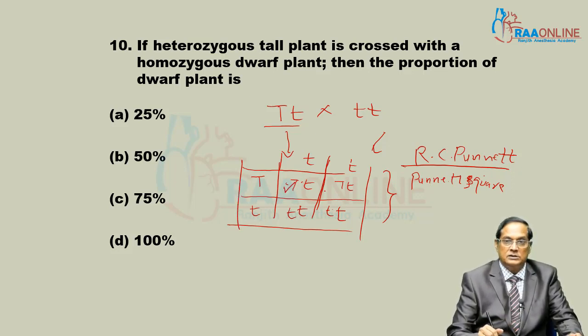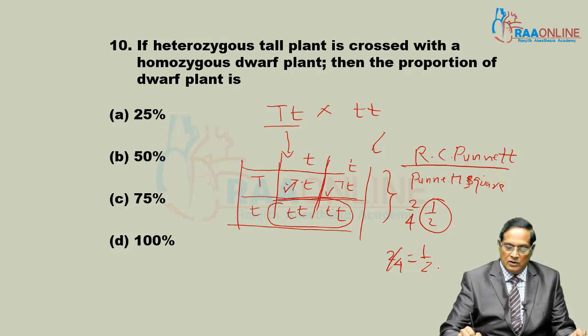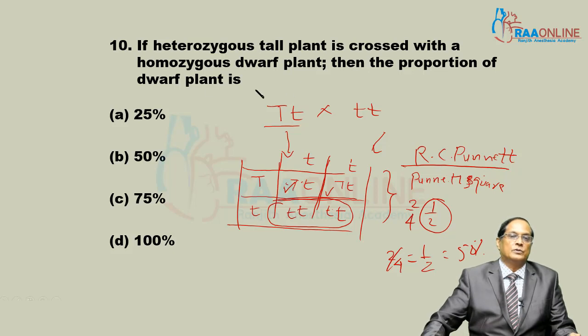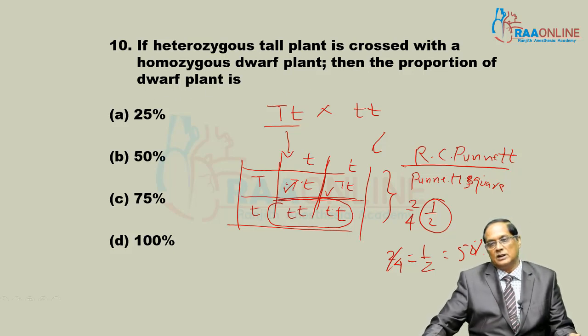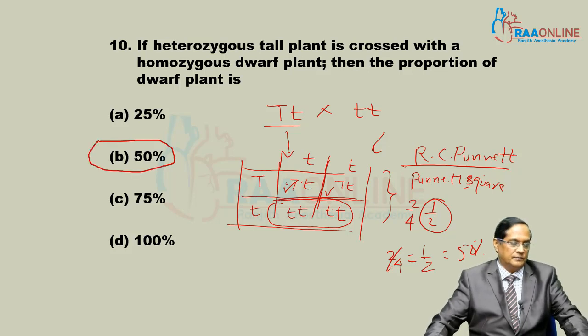That is tall plant, dwarf plant. The first two are tall, that is, out of 4, 2 are tall, that is 1 by 2 tall. Similarly, see these two plants, out of 4 they are dwarf, that is 2 by 4 are dwarf, that is 1 by 2, that is 50% dwarf. The question says what proportion of dwarf, that is 50% or 1 by 2. So the answer is 50%. This is the answer to this question.